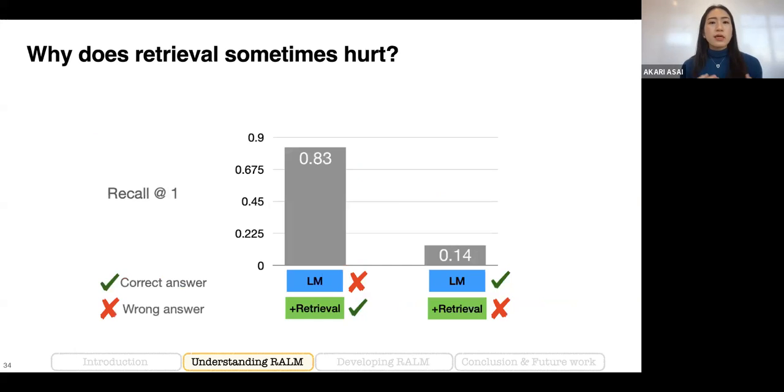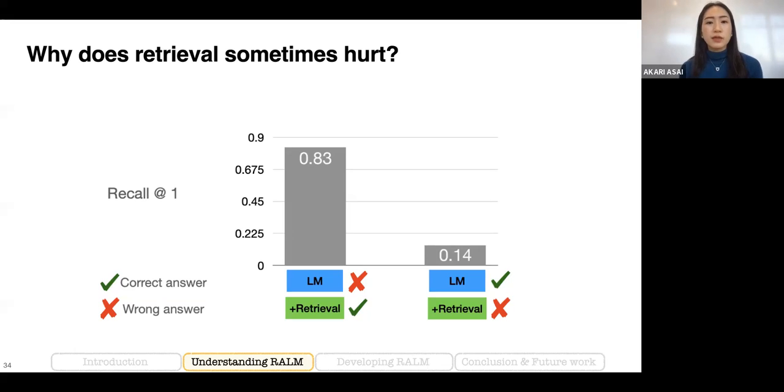The reason is that sometimes retrieval can be harmful, especially when the retrieval model fails to retrieve a helpful document. Here I show the retrieval performance of two different question categories. The first category indicates the questions where the language model only baseline failed to answer, while the retrieval augmented baseline can answer correctly.